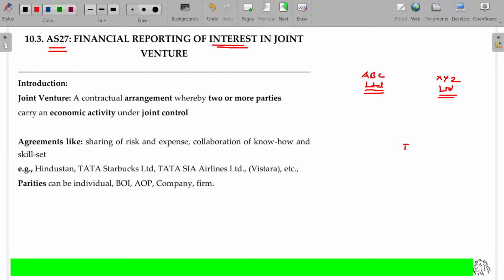Here is IJK entity. Clear? ABC also invested here. XYZ Limited also invested here. Right.